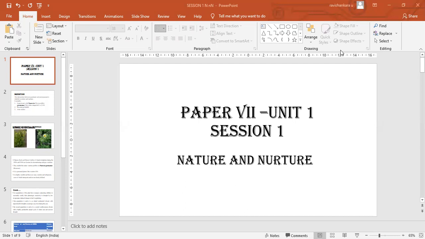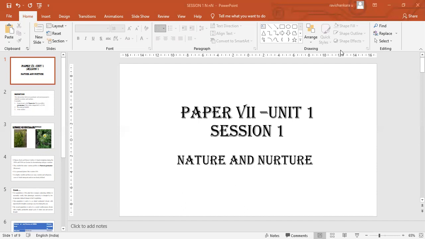And all these are included in genetics: transfer of characters, how variation occurs, and for expression of a genotype into a phenotype, what is the role of environment. So nature means the genotype of an organism, and expression of that genotype is nurtured or influenced by the environment.